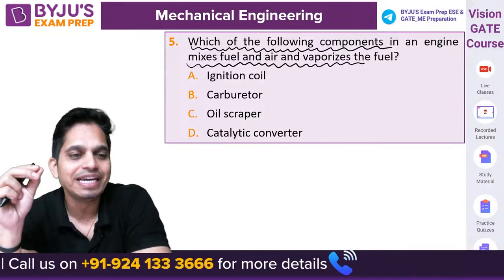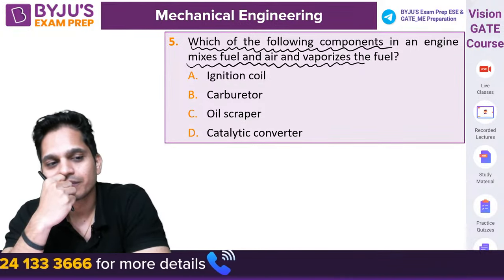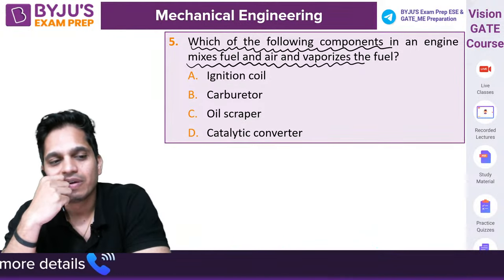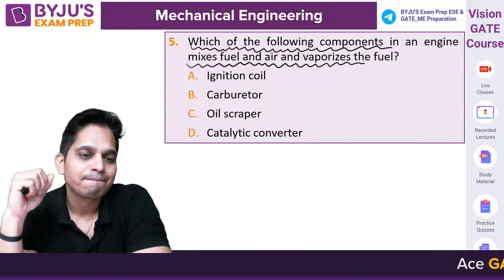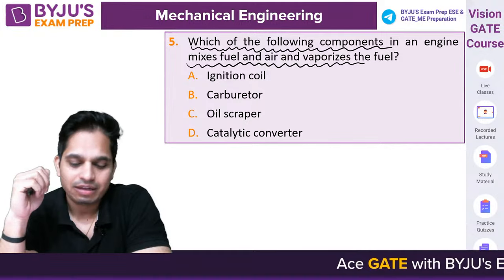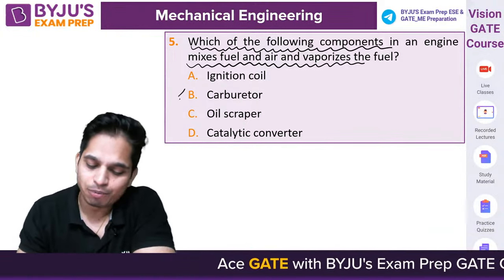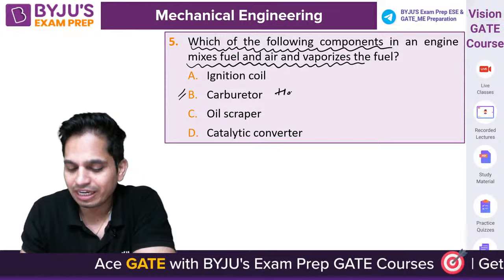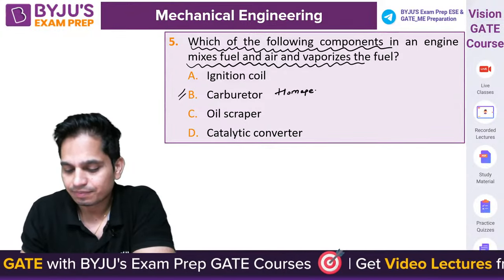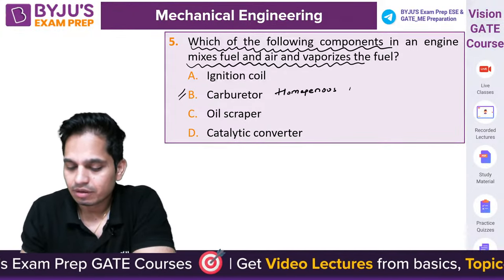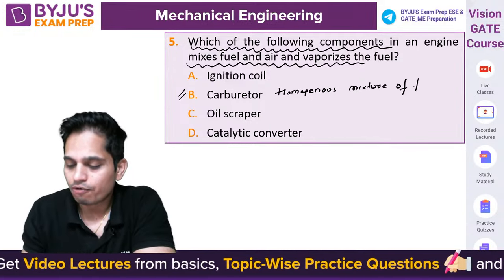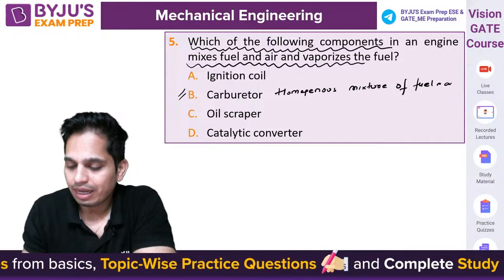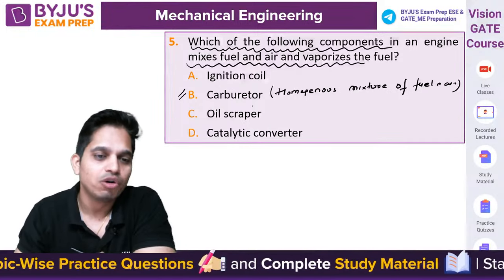A, B, C, D. Carburetor. Yes, it provides you the homogeneous mixture of fuel and air. Very good, very good.